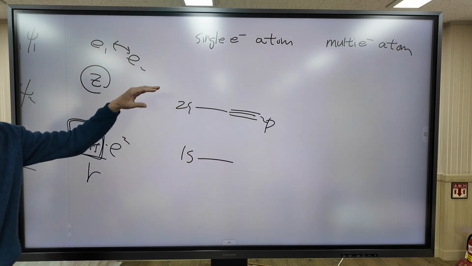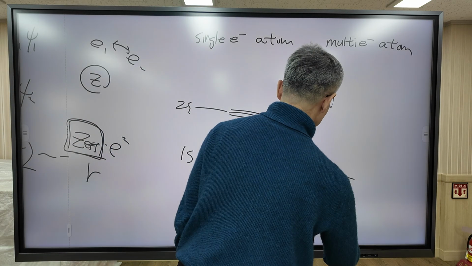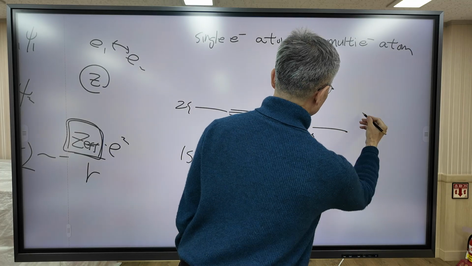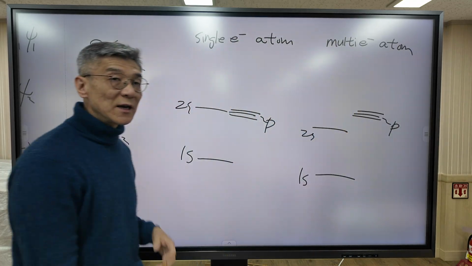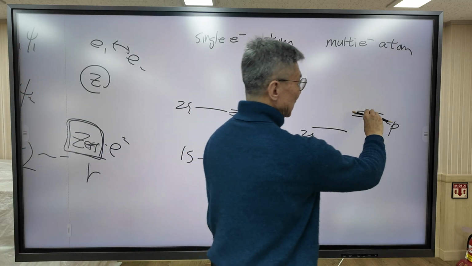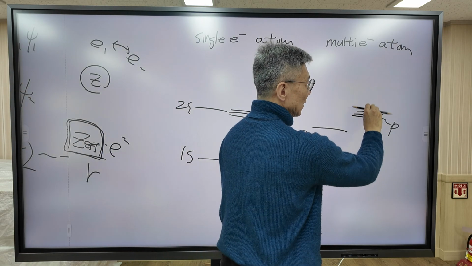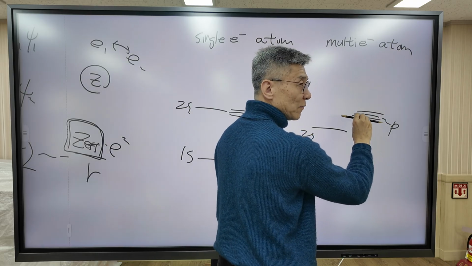It is constant. It does not change. But for a multi-electron atom, the orbital energy depends on the electronic configuration. The orbital energy is dynamic. It is not fixed. It goes up and down depending on the electronic configuration.